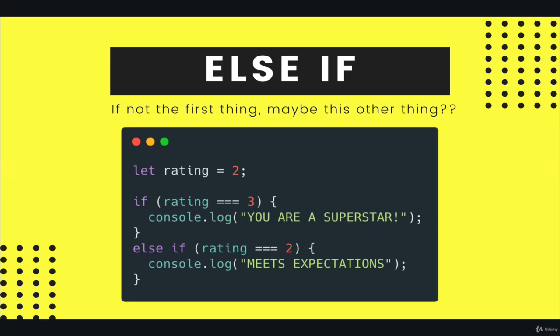Else if. So in this case, once again, it's very, very stupid to have this variable rating. I'm setting it to 2. It's kind of redundant to then check if it's 3 or 2. But imagine it's random or it's coming from a user or something. We don't know what it is. Put your finger over it and pretend it's not 2. We check if rating is equal to 3. That's false here. So this does not run. And we instead move on to this one right here, else if. So this will only run if the first thing was false. So only one of them will run.